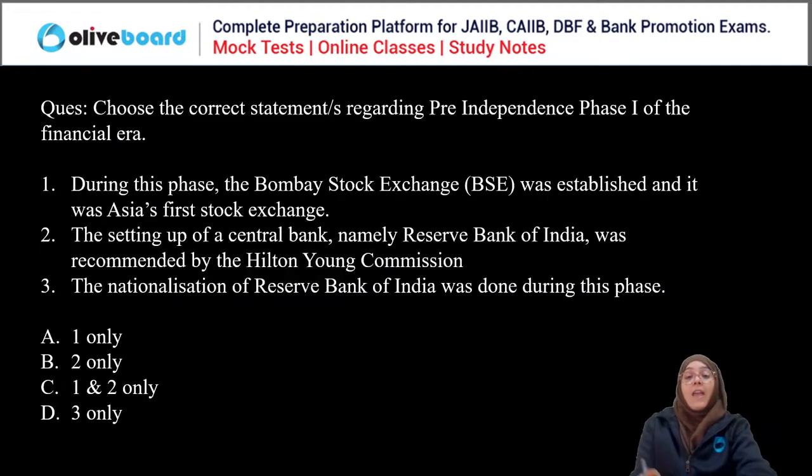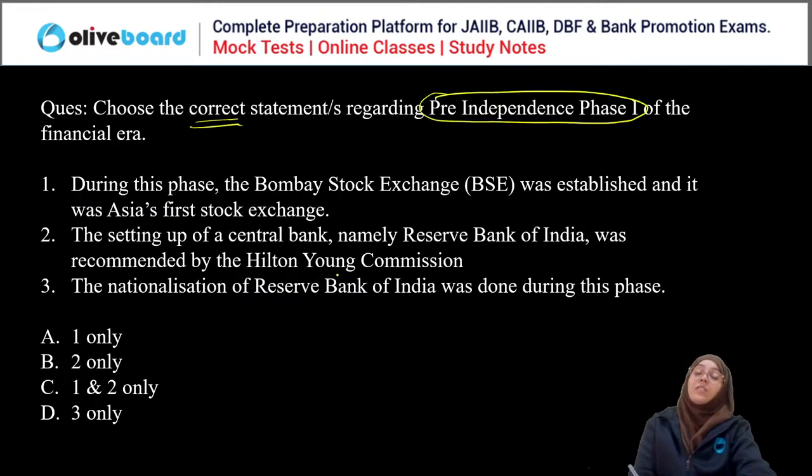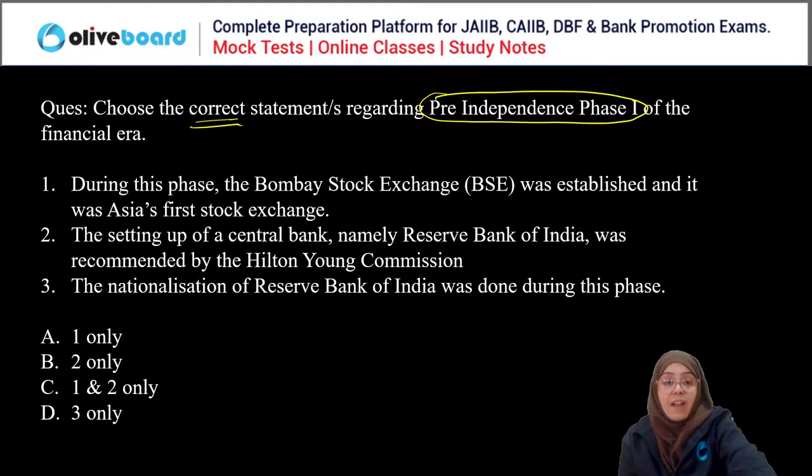Next question. We have to choose the correct statement regarding pre-independence phase 1 of the financial era, right? First, during this time, the Bombay Stock Exchange was established and it was Asia's first stock exchange. Second, the ending of a central bank, namely the Reserve Bank of India, was recommended by the Hilton Young Commission. Third, the nationalization of RBI was done during this phase. Pre-independence phase 1 of financial era.